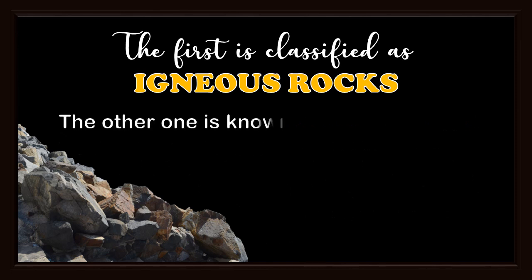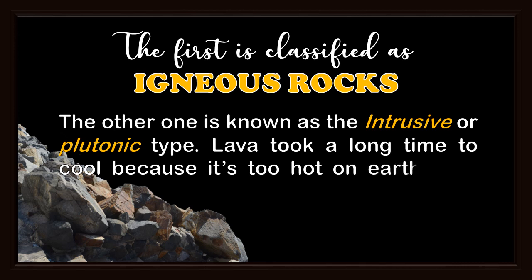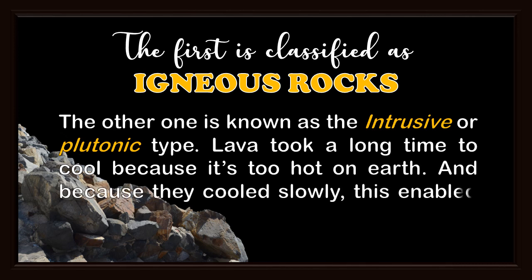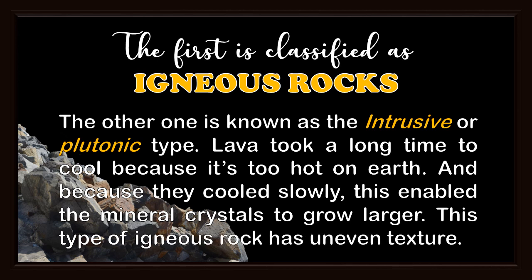The other one is known as the intrusive or plutonic type. Lava took a long time to cool, because it's too hot underground. And because they cooled slowly, this enabled the mineral crystals to grow larger. This type of igneous rock has uneven texture.